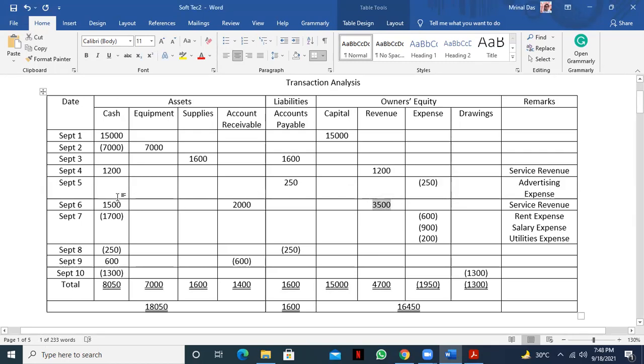You see 1500 in the cash column and 2000 in the account receivable column. So how much is the cash transaction? 1500. Right. So among this 3500, only 1500 is a cash transaction, so here we will only consider 1500. Okay, are you clear? Yes, sir.